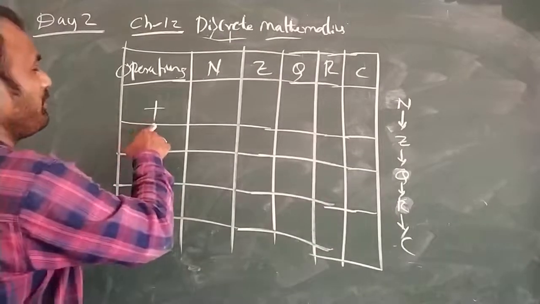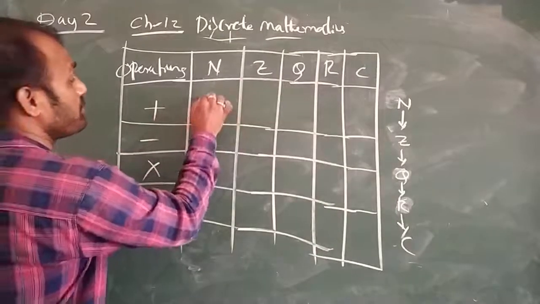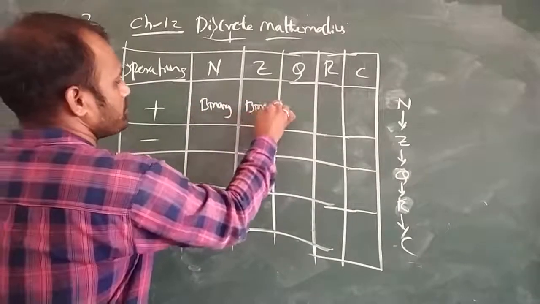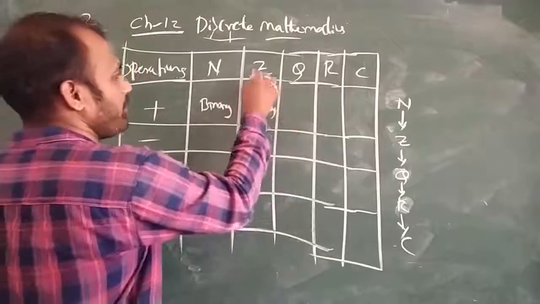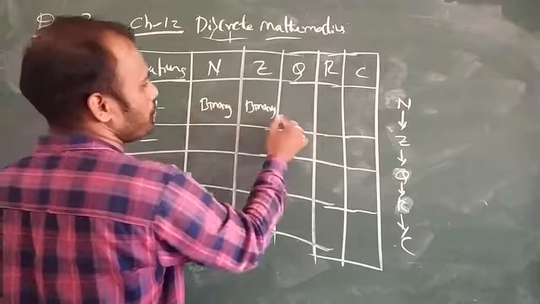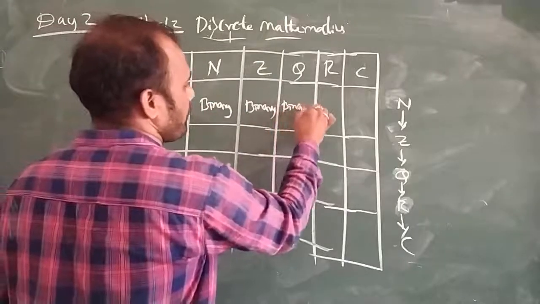So we know that it will be satisfied for everything. Addition we can call binary. For addition, if it belongs to Z, the result will come in Z only. If it belongs to Q, it will come in Q only. So it will be satisfied for all as binary.